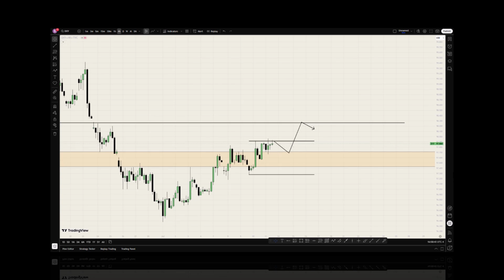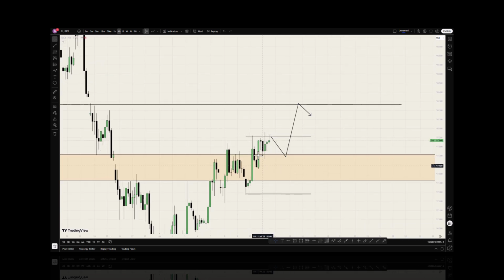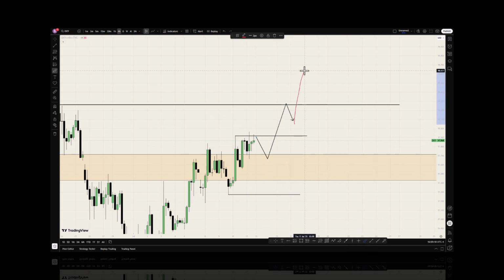On the 4 hours time frame, I want to leave the level we marked. So we are seeing a level of rejection here. This is the previous day high, and we see price has swept liquidity above it. So we see some level of rejection. So if price opens, this might be targeted for bullish prices, and I don't want to see price taking out this low if we really want to be bullish. So we might be seeing price coming here, and then we will see some level of bullishness again.